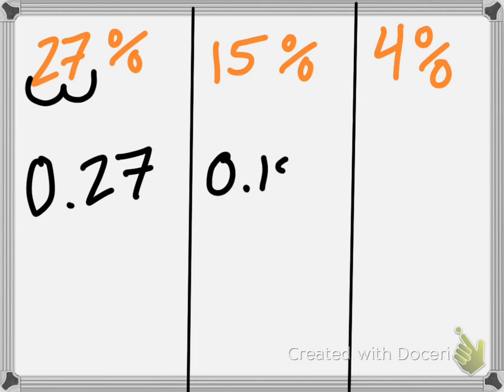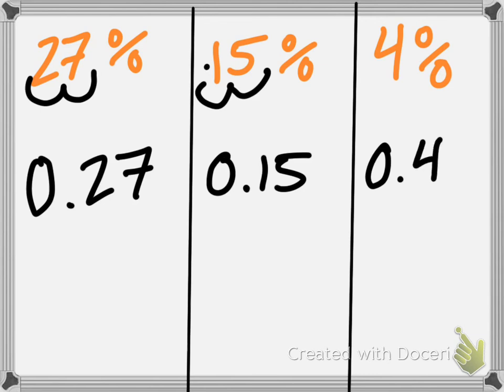0.15. Perfect, 0.15, 15 hundredths. Excellent. Jaden, what is 4%? 0.4. What do we think, Nathan? Is it 0.40? It's not 0.40. We're so close, Lior. Oh, 0.04. Yeah, I saw Lior doing it. It is 0.04. As I said, these are the hardest.